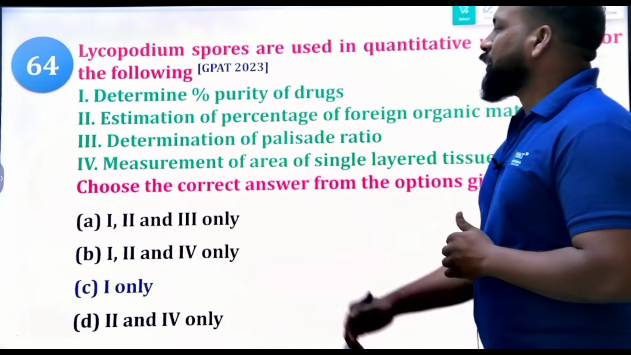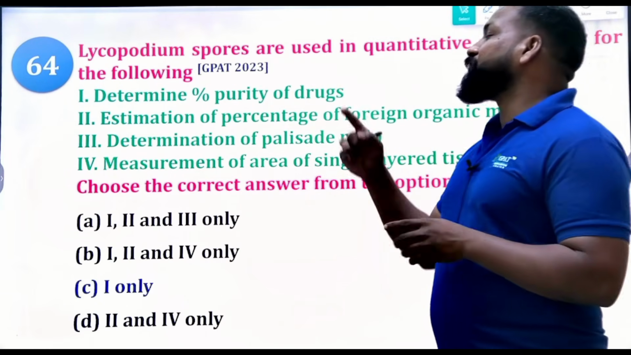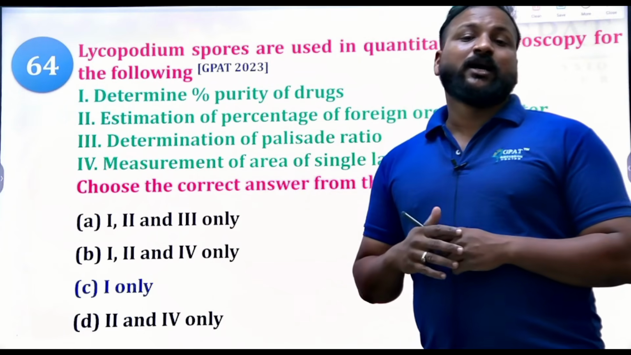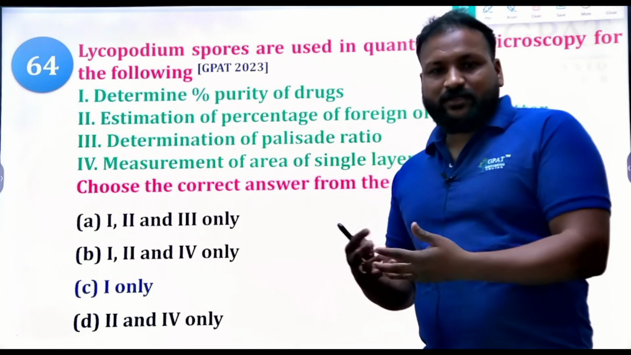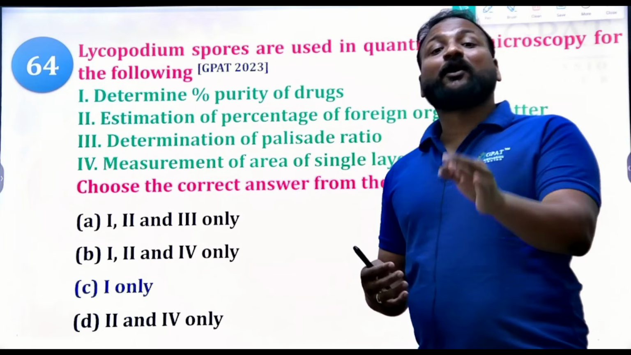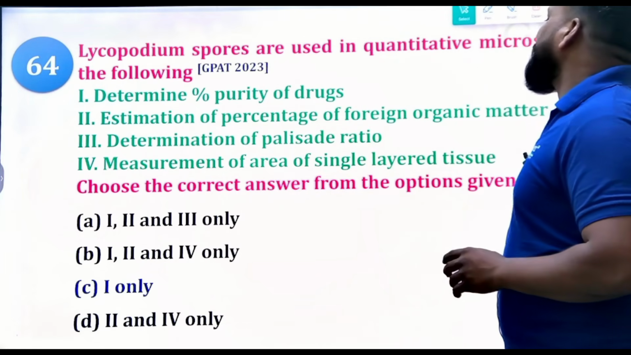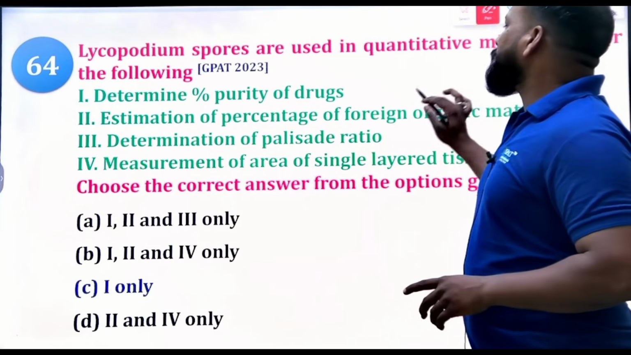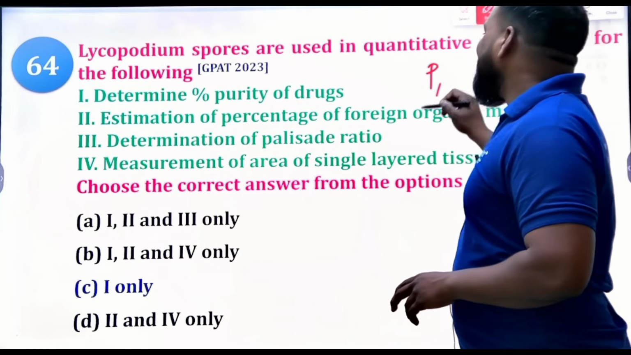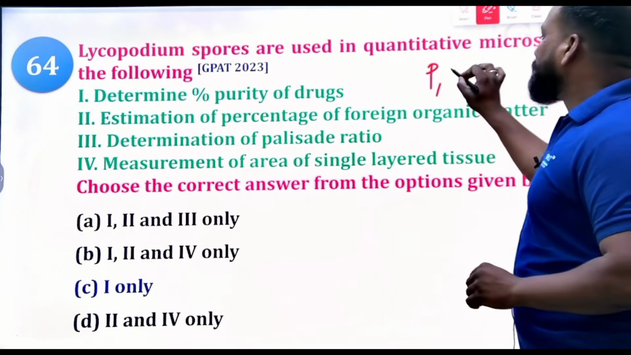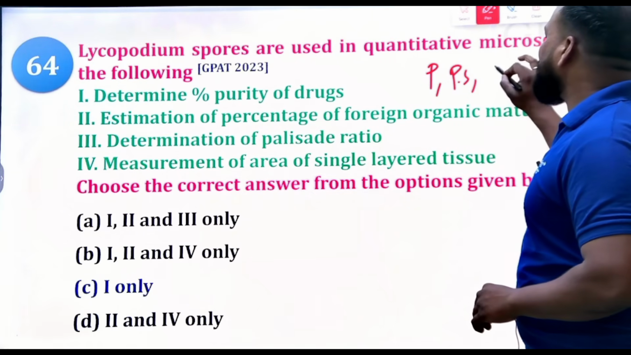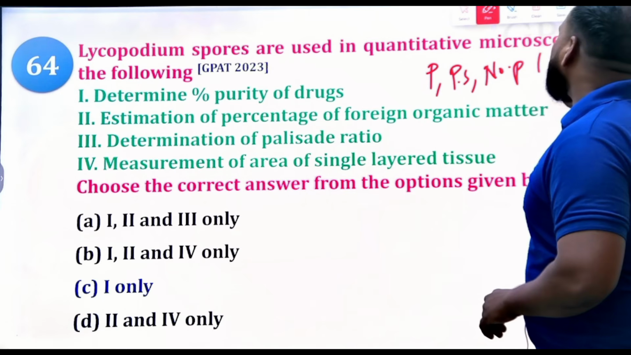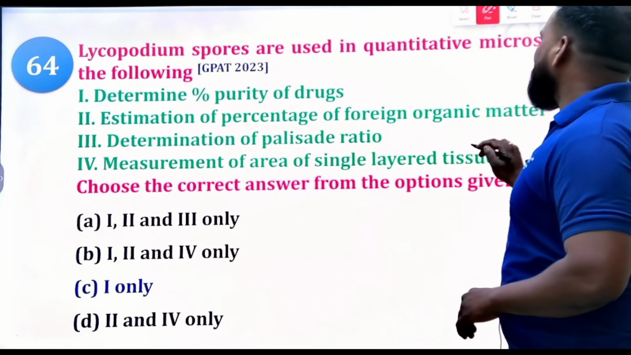Only option one: determine the percentage of purity. We are not checking the parasite ratio. Determination of parasite ratio is entirely different. For the percentage purity of powdered drugs, we use the lycopodium spore method. It is mainly for powdered drugs, and also try to remember the spore size and the number of spores present in 1 mg of drug.